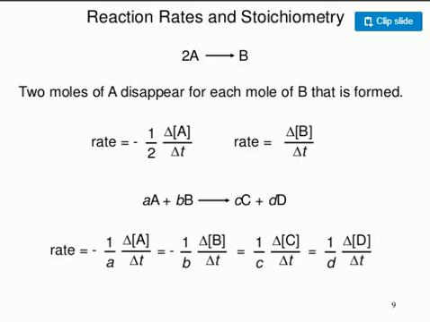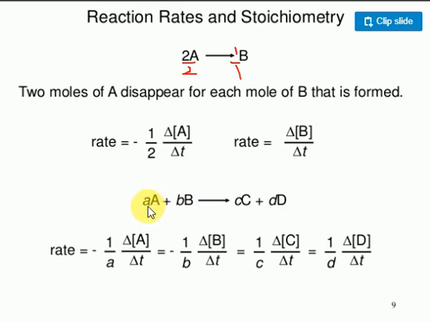Clear? A lot of students have a doubt about why we write it like that. Here I want to equate the number of moles of A and the number of moles of B. So I divide 2 by 2, and 1 mole is coming. 1 divided by 1 is 1 mole. That's the reason why we divide the rate of chemical reaction by the coefficient, minus 1 by 2 dA by dt equals the rate, delta B by delta t. There, 1 by 1 is no need to mention, because 1 by 1 is 1 only.